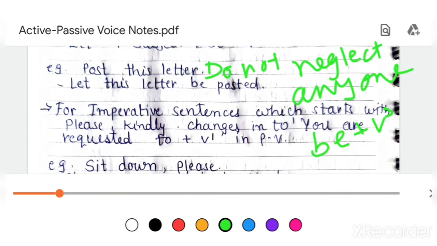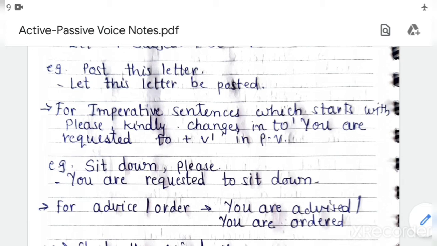Understood? Another way to write imperative sentences: if in active voice please, kindly, this type of words are given, then the passive voice always starts with you are requested to. If please or kindly is given, you will write you are requested.